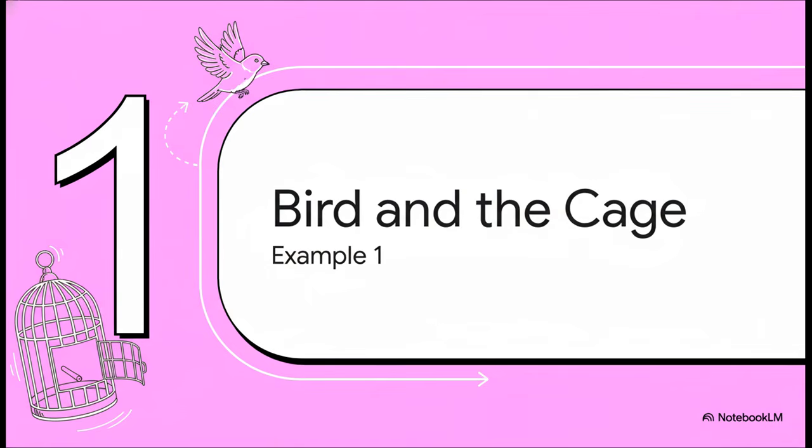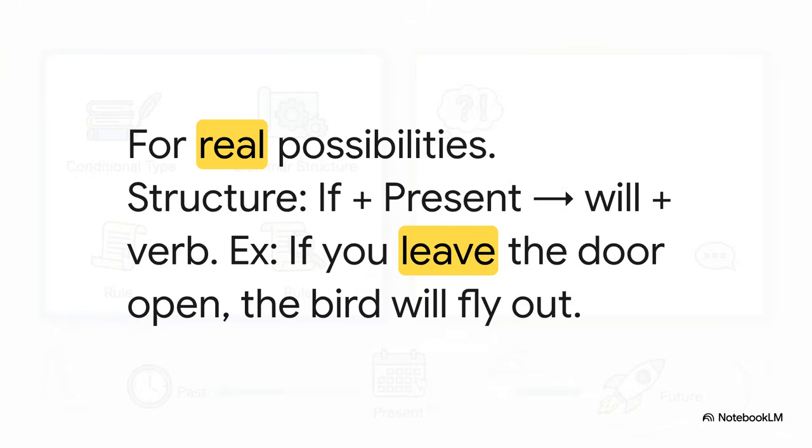Our first example is a simple one. It's about a bird and a cage. All right, let's start with the first conditional. The structure here is if plus a verb in the present tense, and the result uses will plus the main verb. We use this for things that are real, possible situations. For example, if you leave the door of the cage open, the bird will fly out. This is a very real possibility, right?